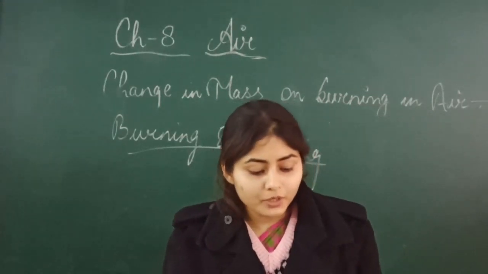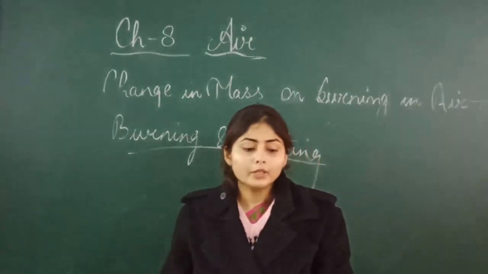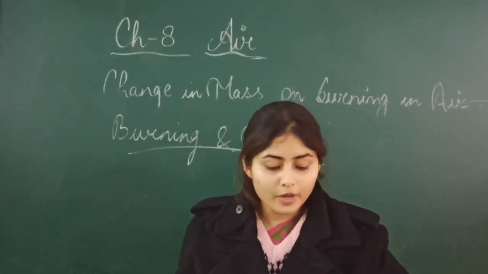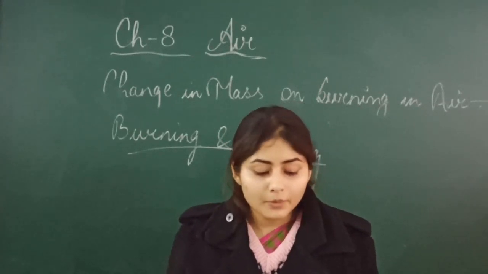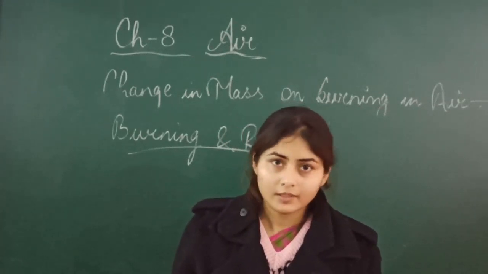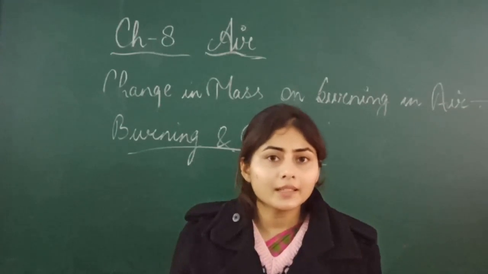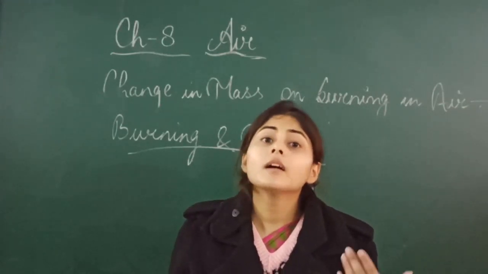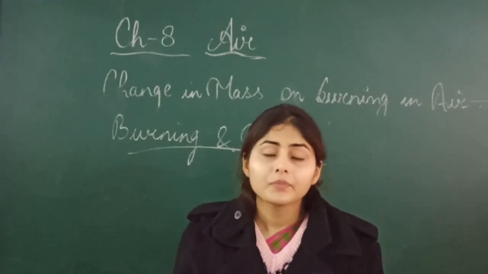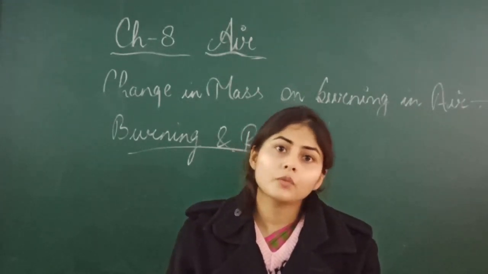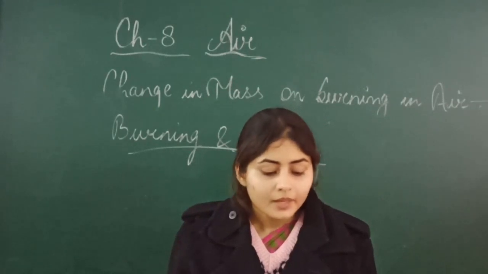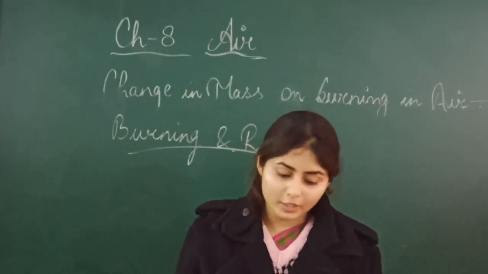Okay, come to the uses of oxygen. The first point: all combustion processes require oxygen, which is usually derived from air. As I told you, if you are burning anything, oxygen is required. Without oxygen, burning or combustion of any substance is not possible. The second point: it is required for respiration.